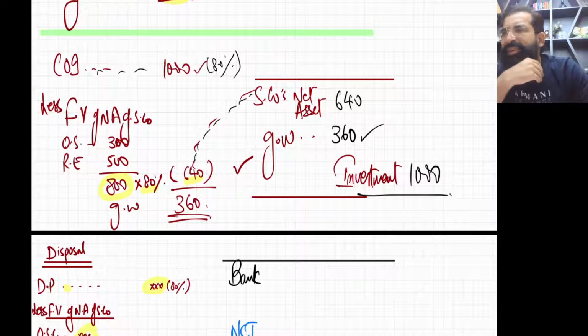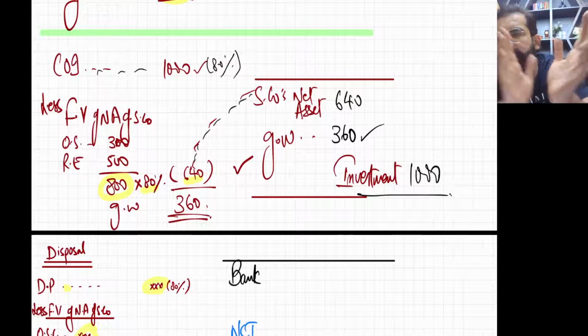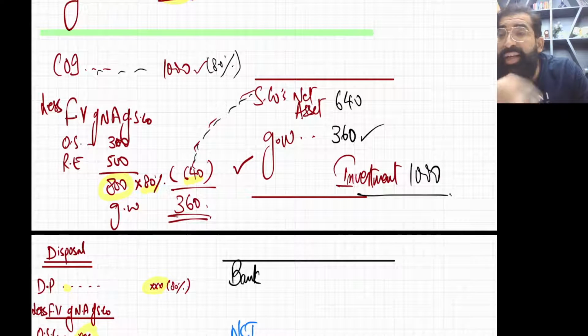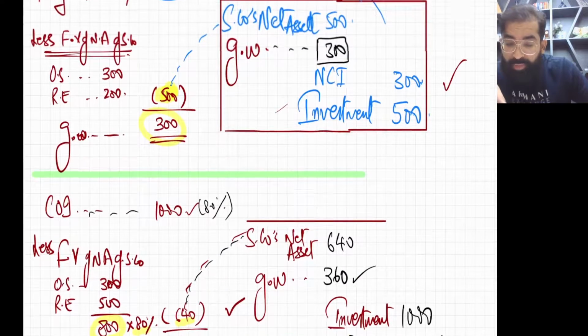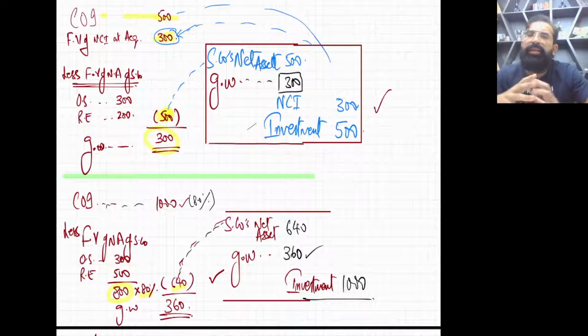One thing I need to add: if there is a negative goodwill in the question, negative goodwill means gain on bargain purchase. Automatically the balance will come on the credit side in both cases, and gain on bargain purchase immediately goes in the P&L.